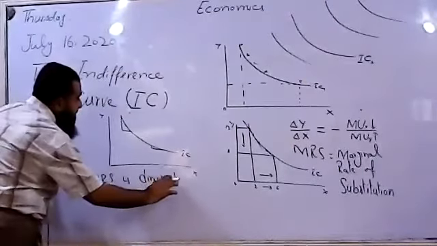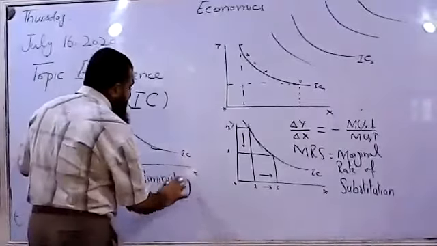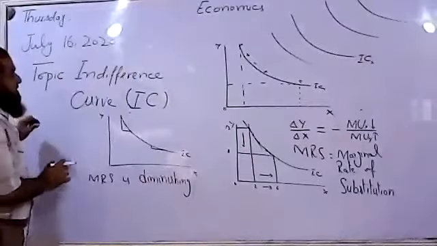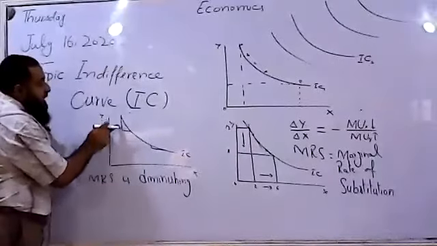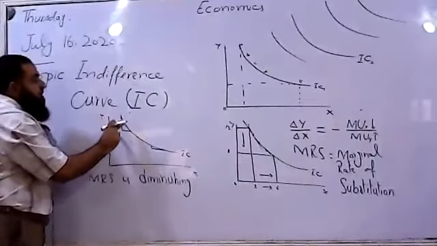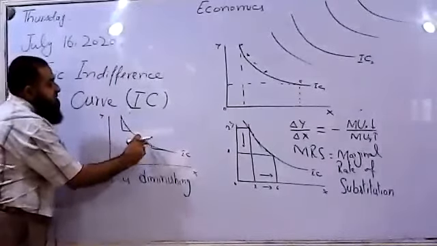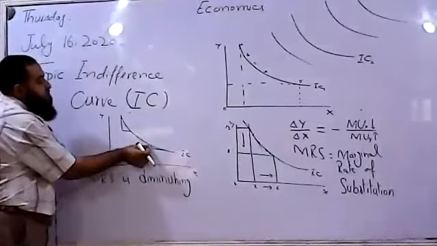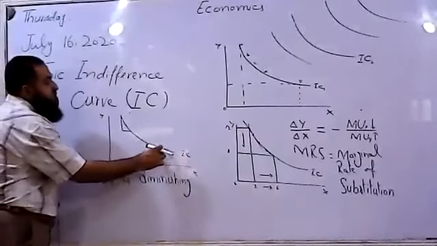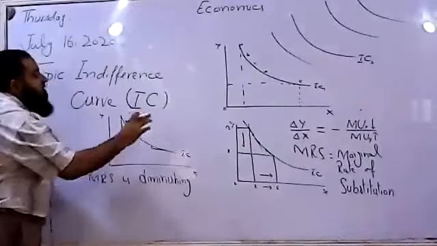What is diminishing? The perpendicular side of the triangle. Previously more Y was given up to get less X. Now less and less Y, this is diminishing. This part is diminishing as he is consuming more X. Less of Y will be given up to have more X.